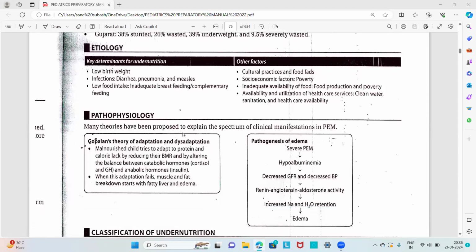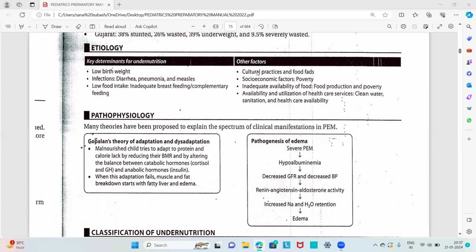Then about the etiology, there are also short notes. What are the causes for protein energy malnutrition? The key determinants for undernutrition are low birth weight, which is one of the major criteria for causation of undernutrition. Then we have infections like diarrhea, in which there is loss of nutrients, and pneumonia and measles, and low food intake, that is inadequate breastfeeding or complementary feeding, which also contributes to protein energy malnutrition. Therefore, low birth weight, infections like diarrhea, pneumonia and measles, and low food intake all result in undernutrition.